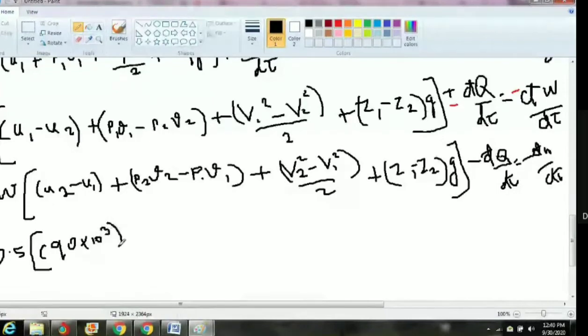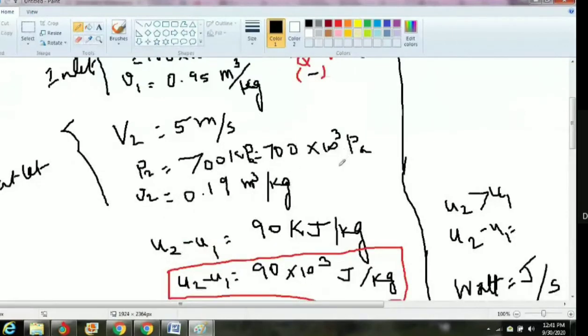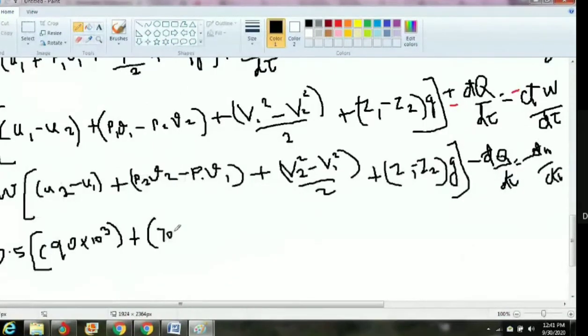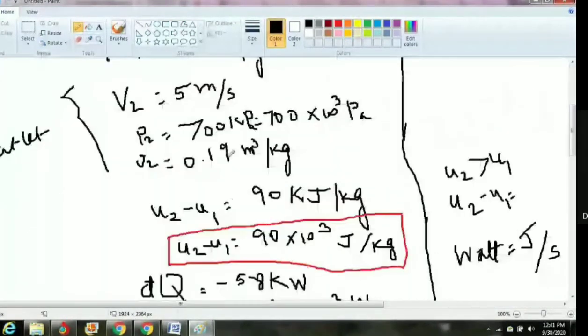Plus P2 V2. How much is P2? 700 into 10 to the power 3 Pascal. So now easily we can substitute the value. In exam time, rearrange that equation, that is very important. V2, how much? 0.19.